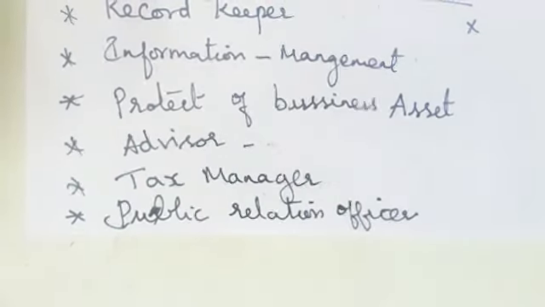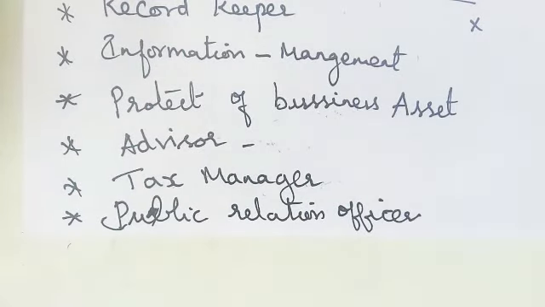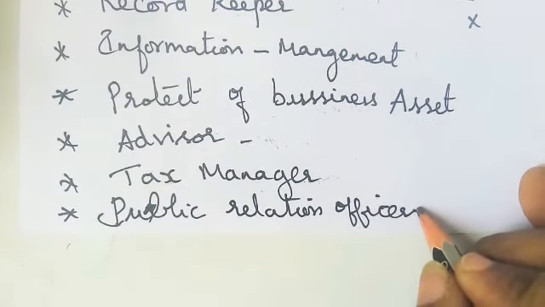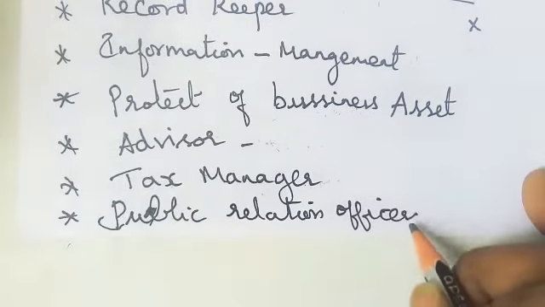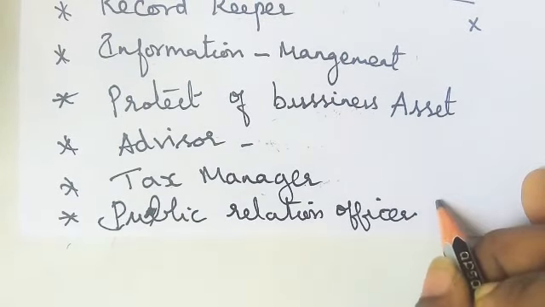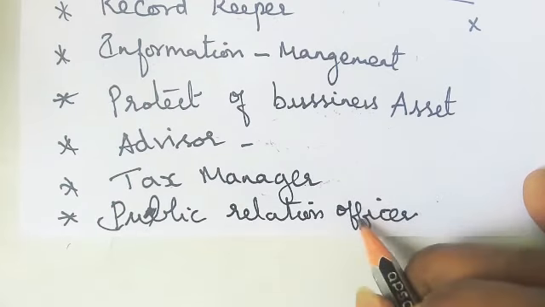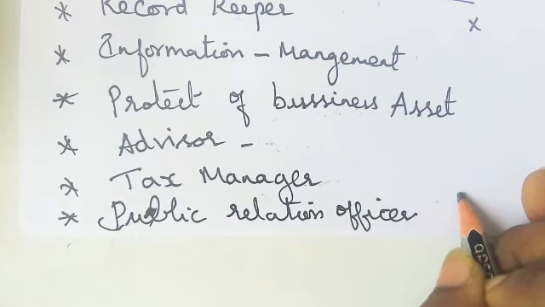Next is the public relation officer. If anybody wants to know about your company, about the status or profit or loss of your company, that information is given only by this accountant. If a bank is asking for account details to sanction a loan, the accountant has to give the accounts to the bank.